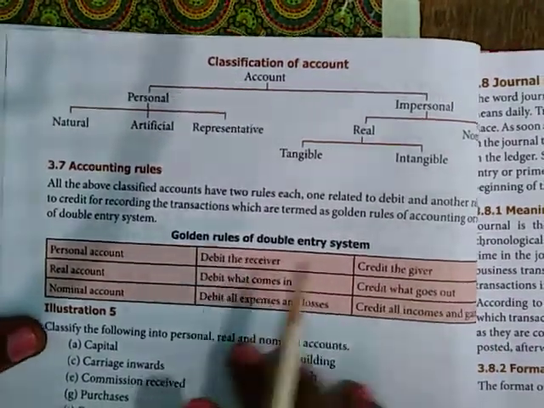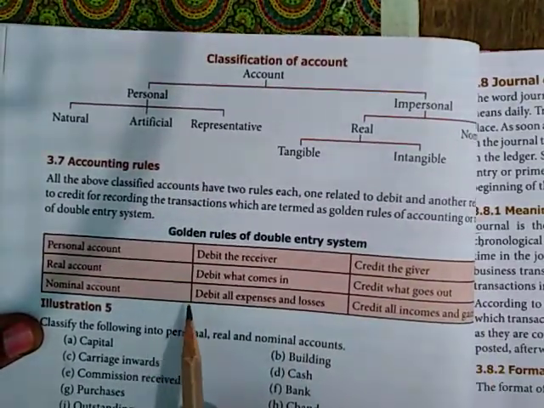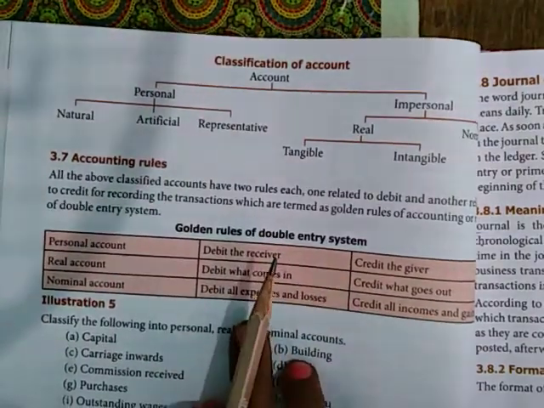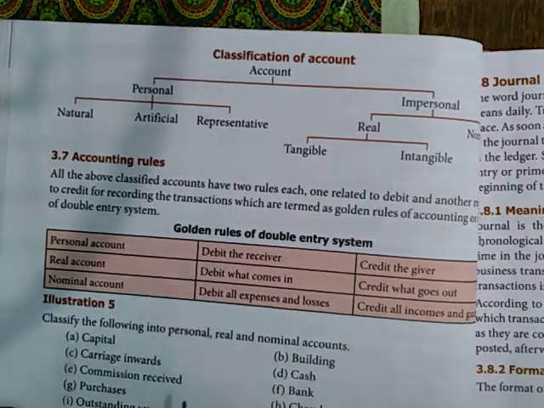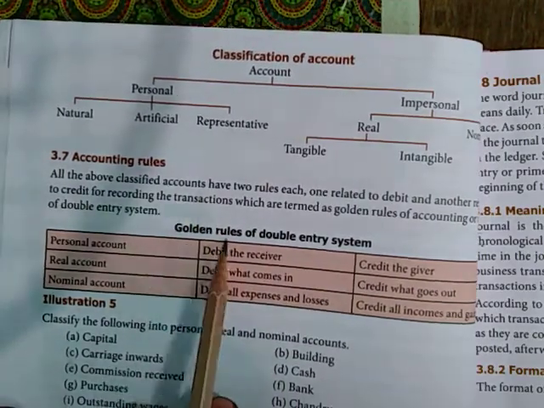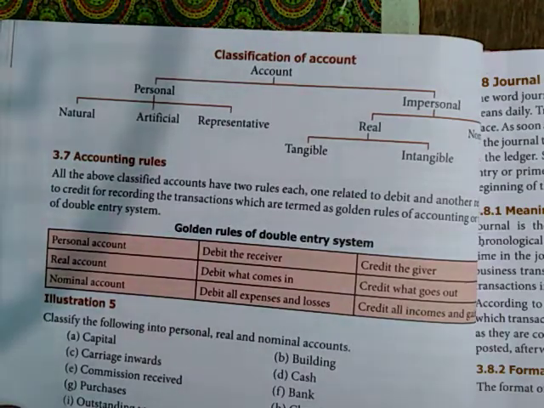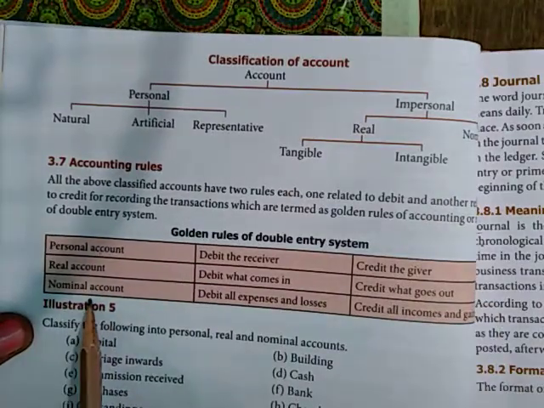Accounting rules of debit and credit. There are rules of debit and credit to record a transaction. One is the traditional approach and another one is the modern approach. Under the traditional approach, we have golden rules. These are the basic rules. So, we have personal account, real account and nominal account.